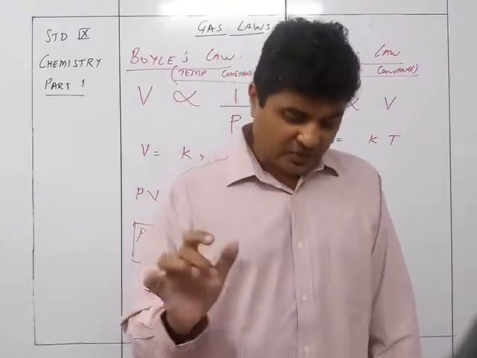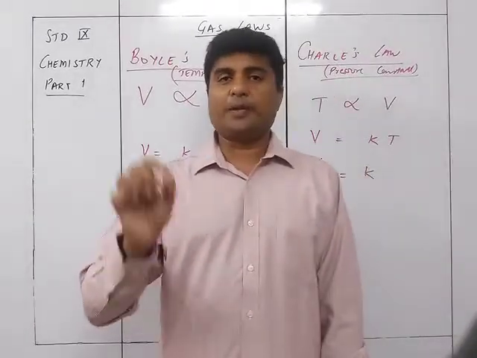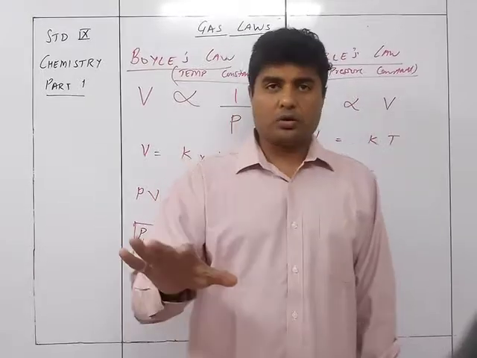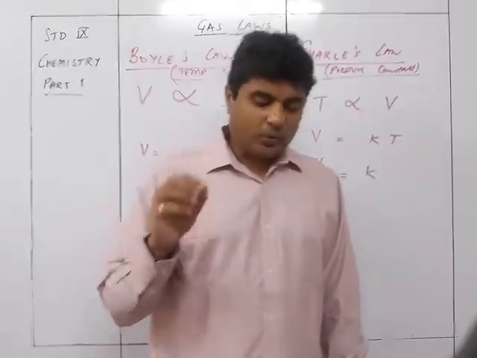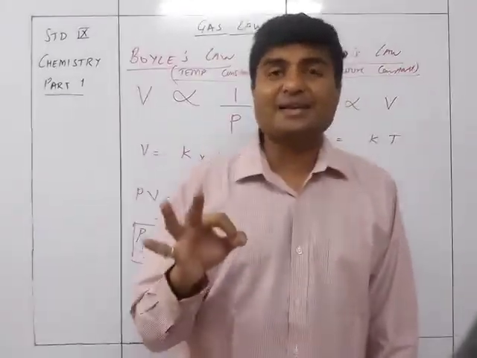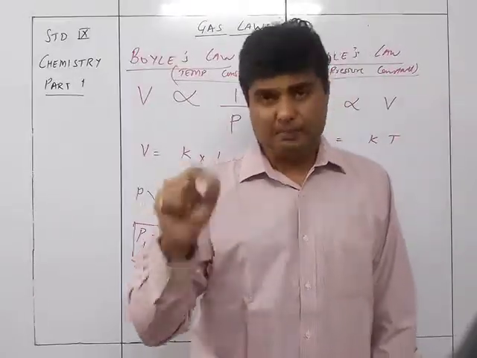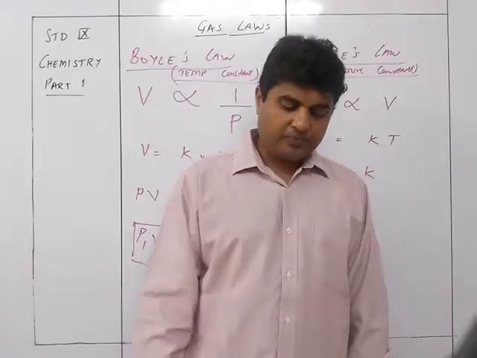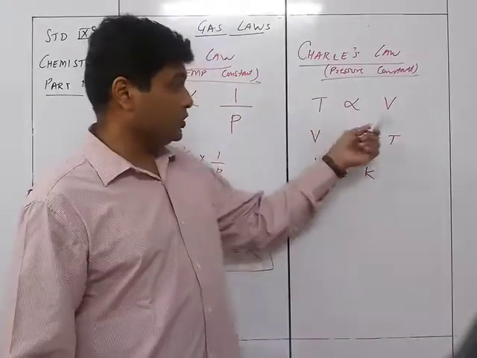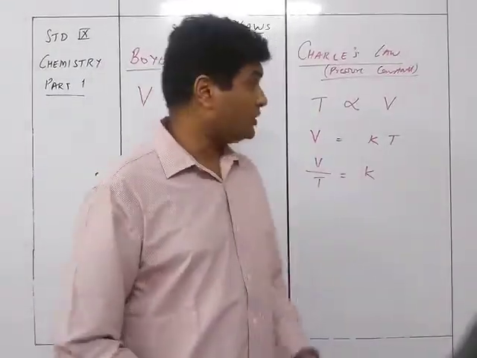You cannot just say that the volume of a given mass of dry gas is directly proportional to temperature. No, you get it wrong. You need to write that the volume of a given mass of a dry gas is directly proportional to its absolute (Kelvin) temperature. So V is proportional to T at constant pressure.